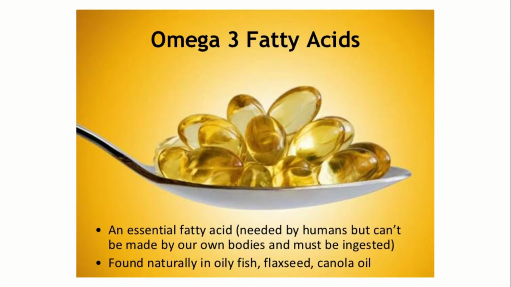But human beings can't prepare it by themselves. Just like hydrochloric acid which is produced in our stomach, omega-3 fatty acids are obtained from the food which we eat. A rich content of omega-3 fatty acids is found in fish, flax seeds, canola oil, etc.